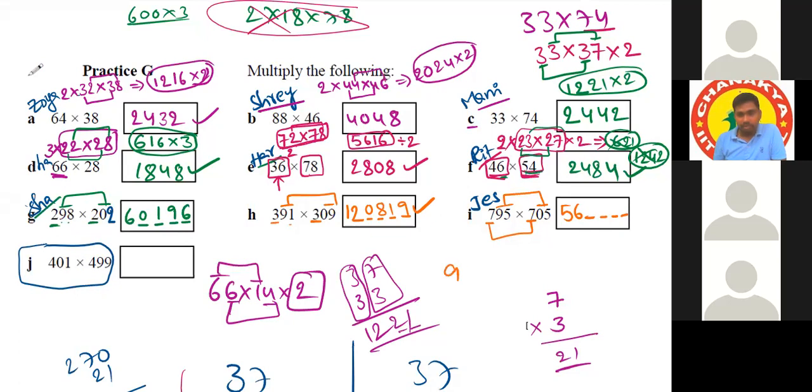Yes, correct. And why you are doing it in a normal method, because we already have a shortcut for this. So 95 by 2 is how much? 47 with a remainder of 1. So how many times? 47 times. What is the remainder here? 1 remainder. If 1 is the remainder, last digit will be 5. Yes, sir. Okay. That is a very easy method only. What, Ritvik? Today your voice is very low, Ritvik.